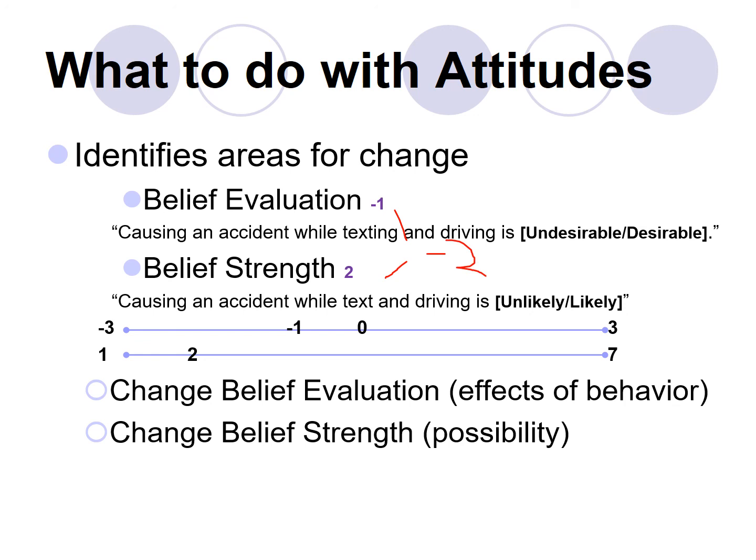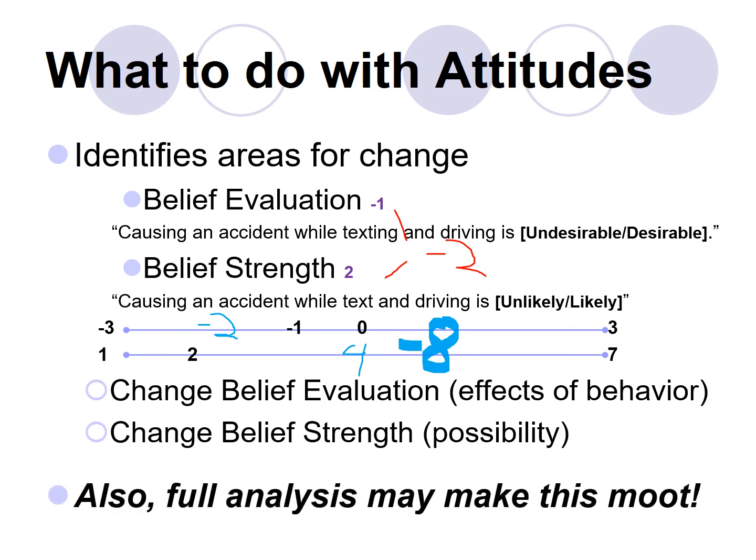But let's say with some work we got a person to see that getting into a car accident would be a -2, and that it was a bit more likely, a 4. Well, then drawing those two things together, that score would come out to be a -8. And that will do more to dissuade them from texting and driving. Right? That's what you can do with it. You can look at these individual elements to change how they perceive the outcomes of the behavior.